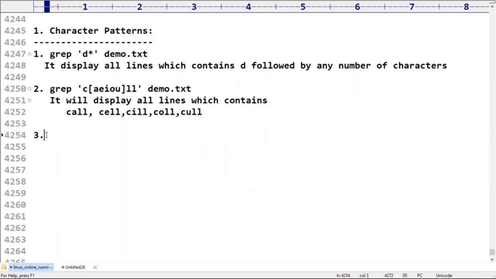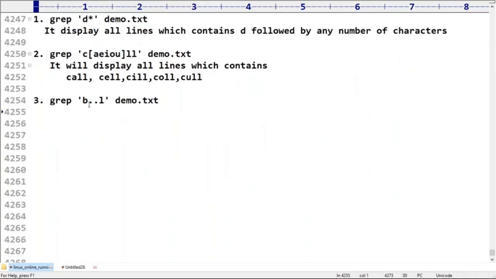Now the third example. Now I'm trying to take, sir, grape. Here observe the B dot dot L. Okay, demo dot txt. Sir, here in regular expressions, dot means any character.